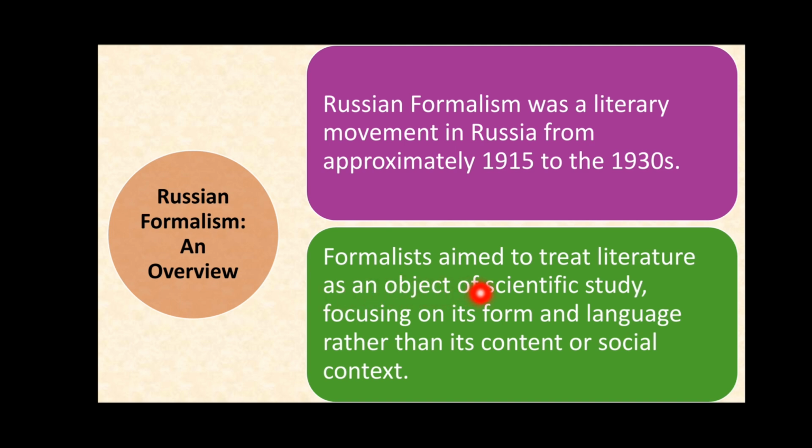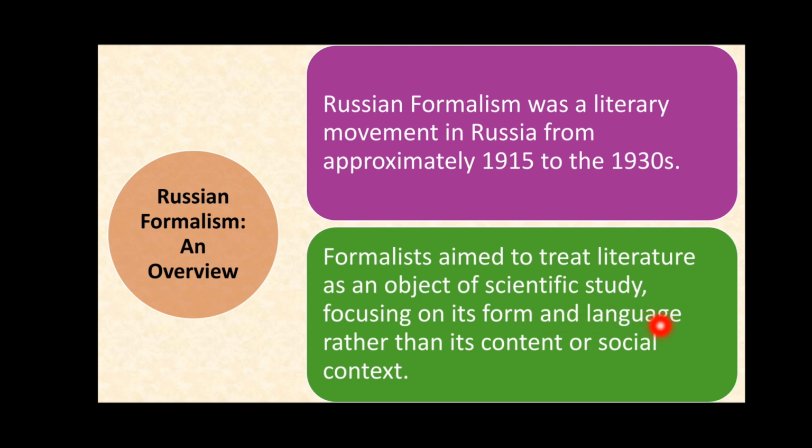Formalists aimed to treat literature as an object of scientific study, focusing on its form and language rather than its content or social context. So, before the Russian formalists, the focus was given to two things.